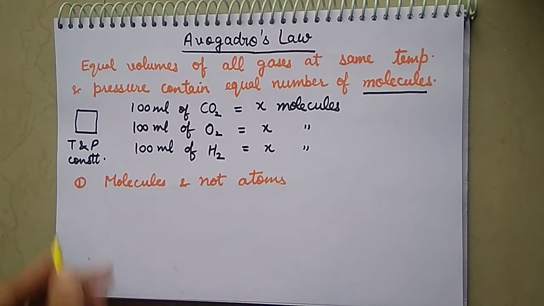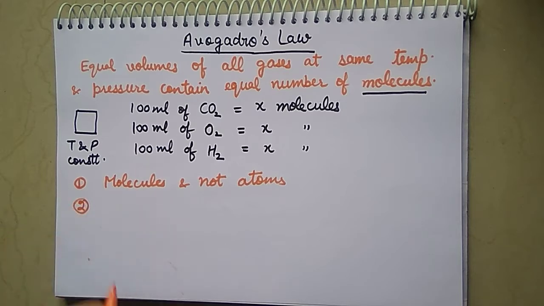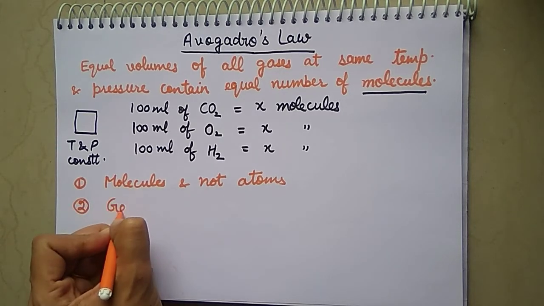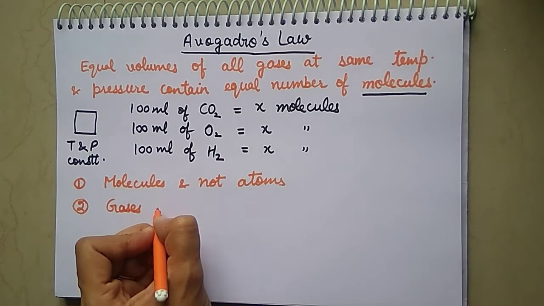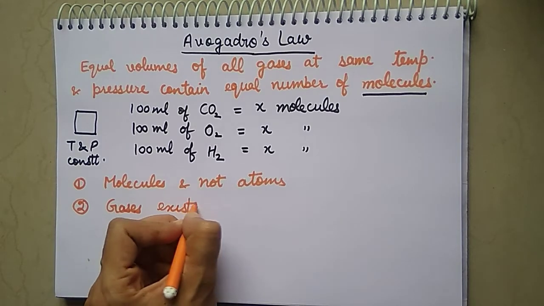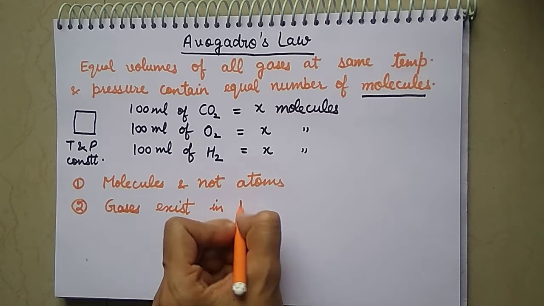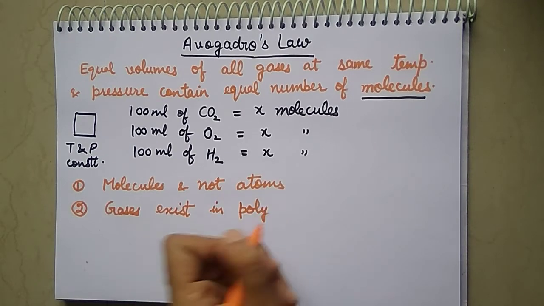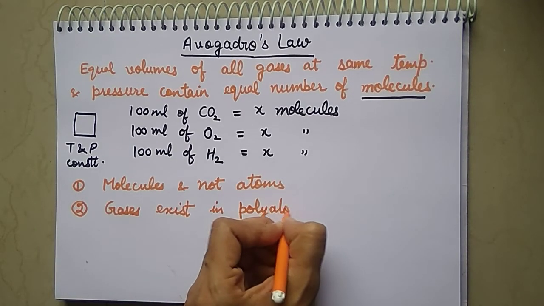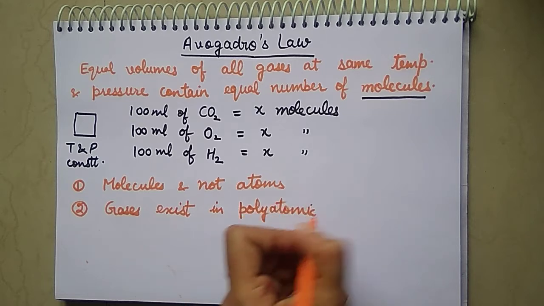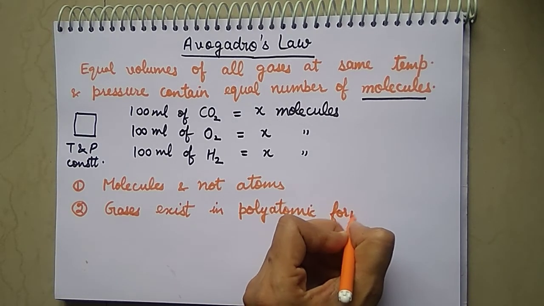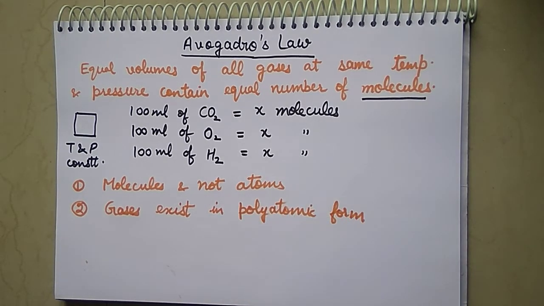That is the important finding. Another important finding is that some gases exist in diatomic, or at that time it was stated polyatomic, form. So this is an important finding of this law.